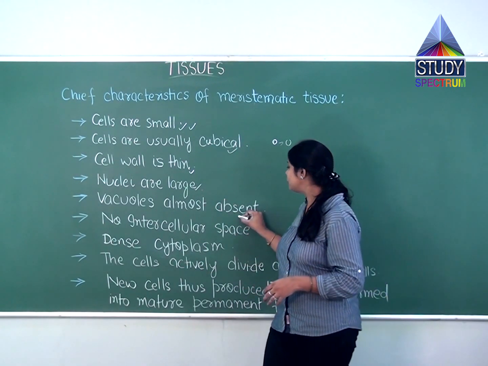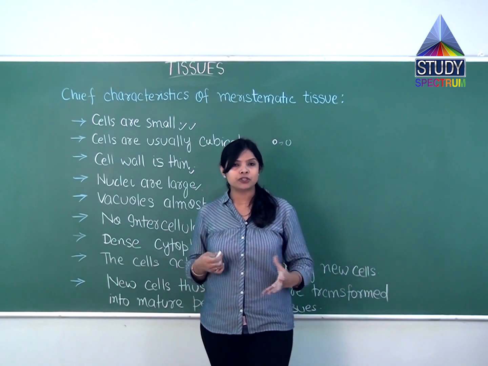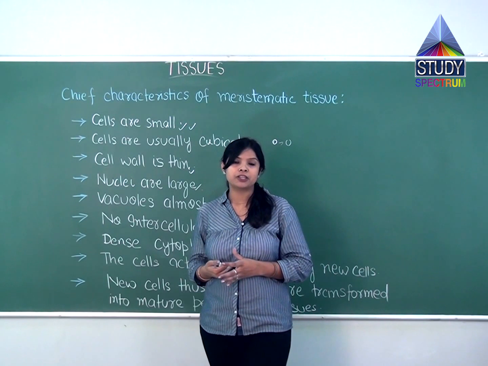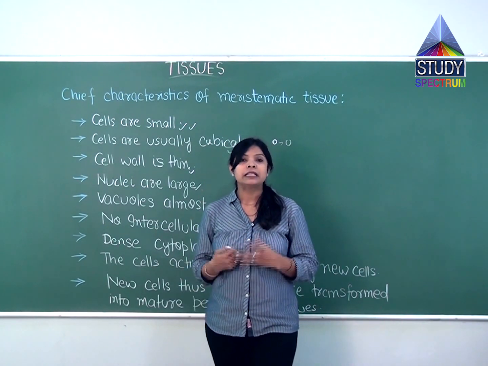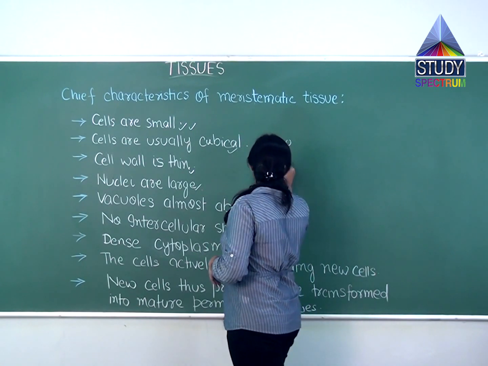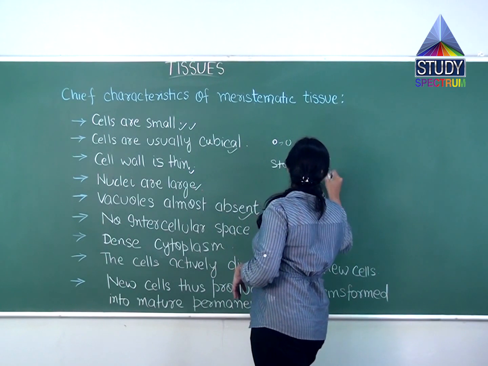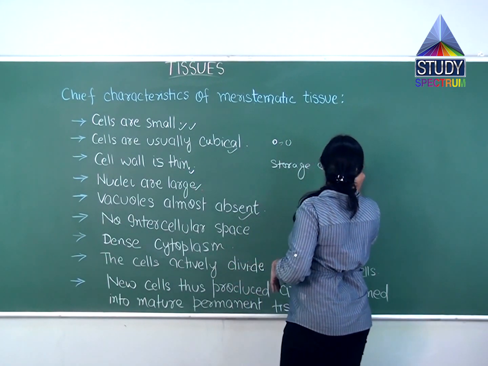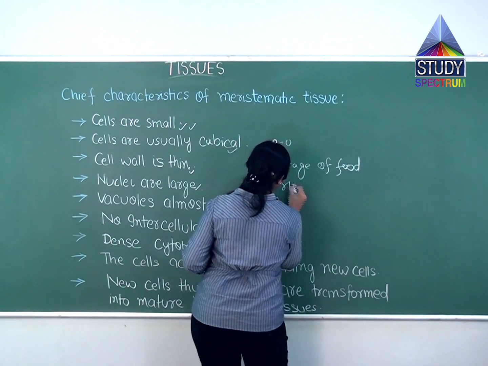Now vacuoles almost absent. Why should they be absent in meristematic tissues? What are the properties of a vacuole? One is storage of food, and another one is that it provides rigidity.